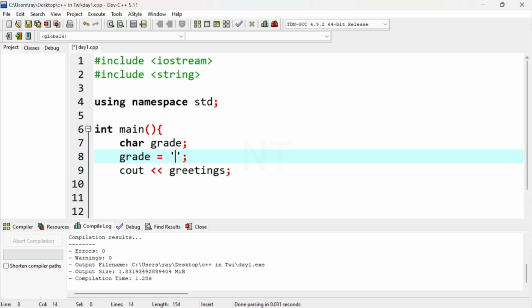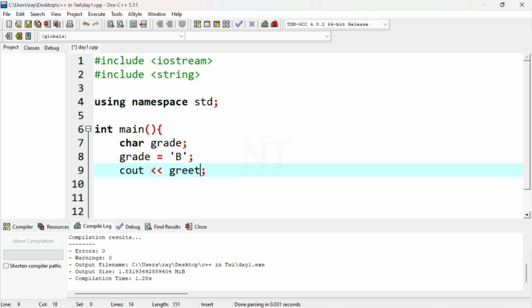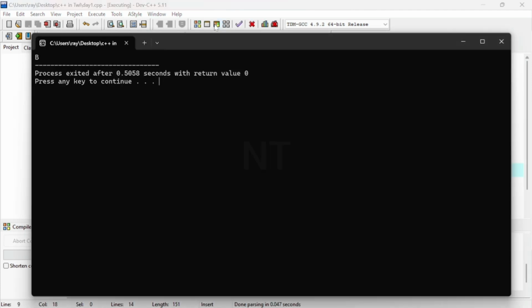Then let's say grade B. If I print grade, I get B. So char is for storing just a single character, maybe F to represent female, or M to represent male.